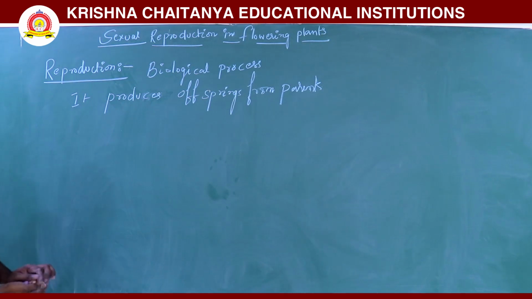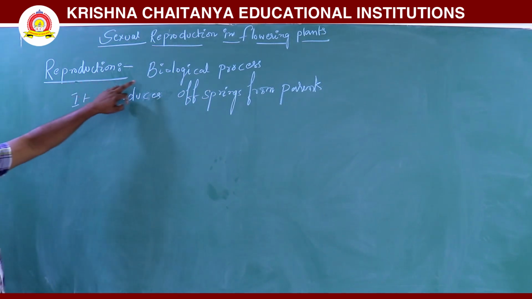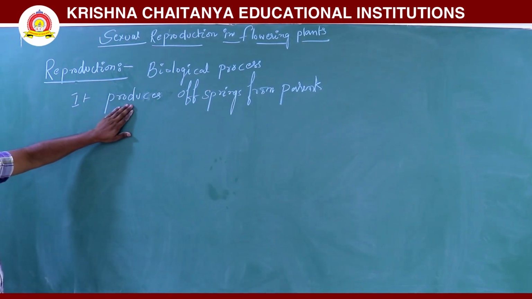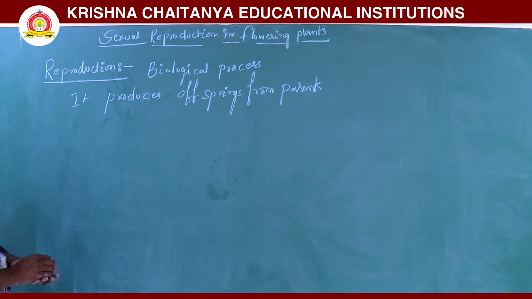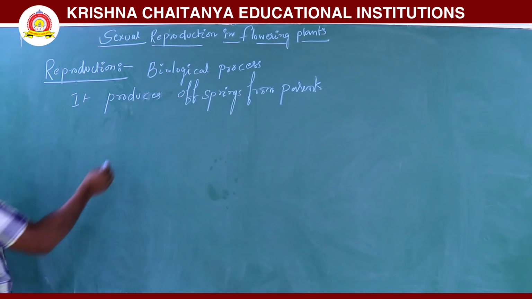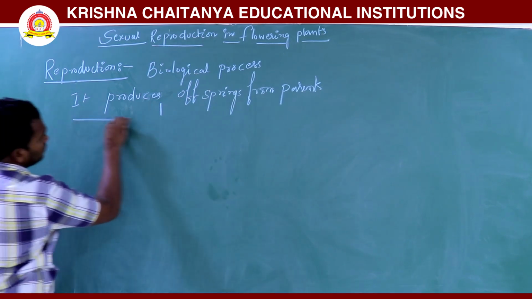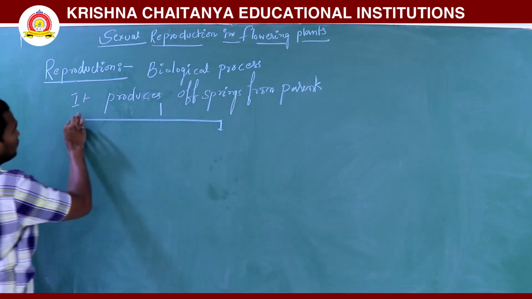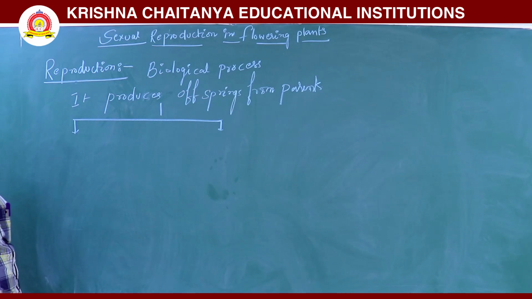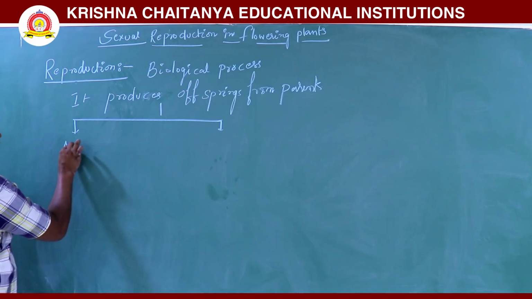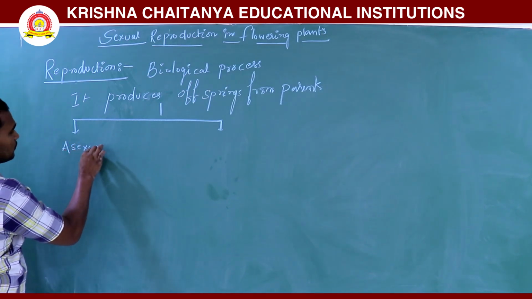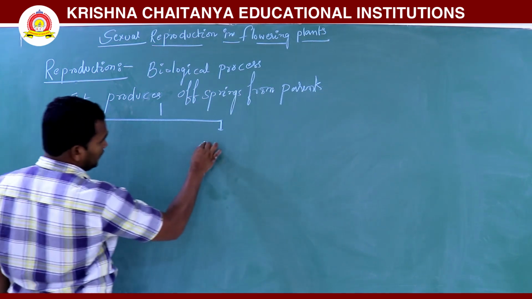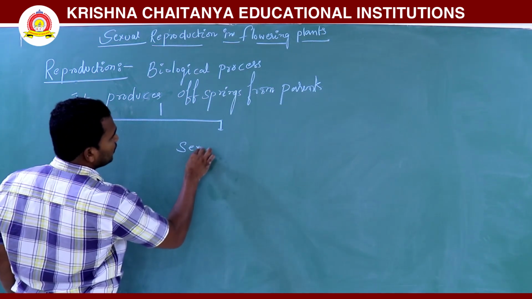So here, reproduction is nothing but a biological process, producing offsprings from its parents. So already we are discussing, it is mainly divided into two types: asexual, and the other one is sexual reproduction.